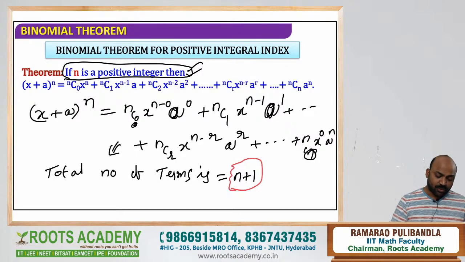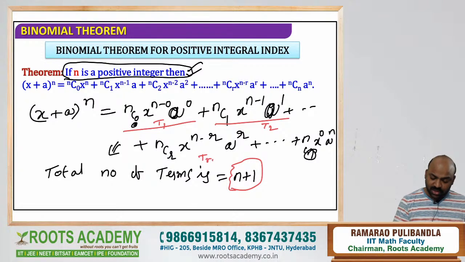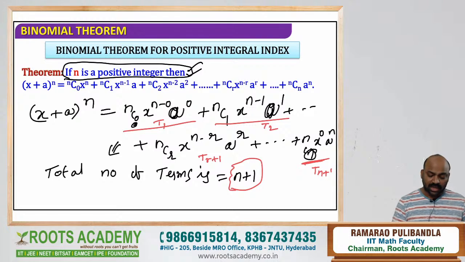So look here, all of you. This is called term 1, term 2, term 3, and so on, term (r plus 1). This is called term (n plus 1). So the total number of terms is n plus 1. That is the concept everyone has to understand.